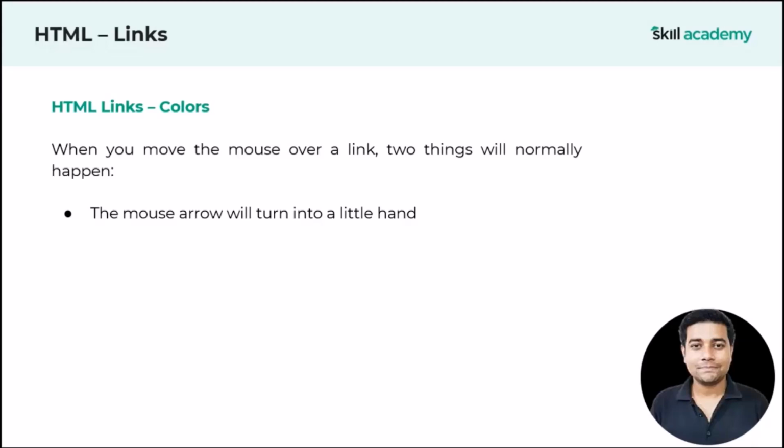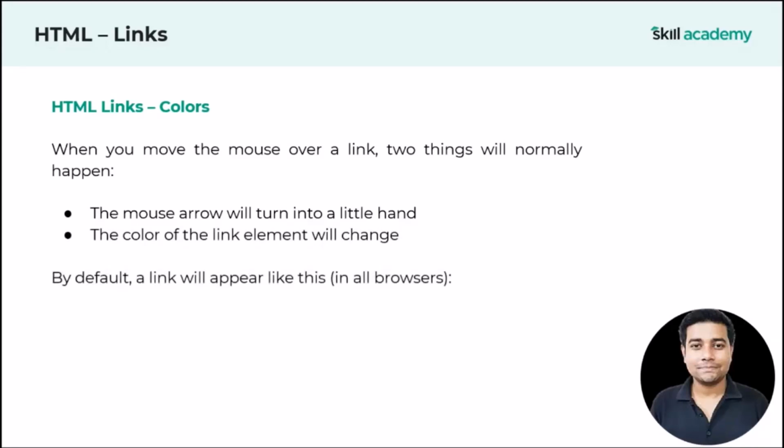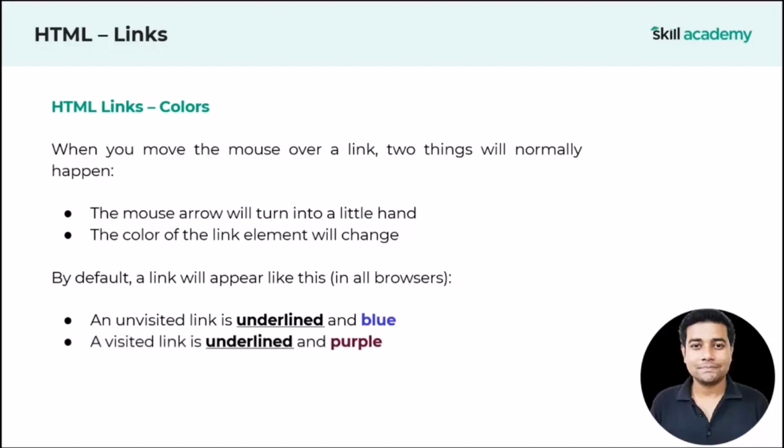That means the moment you hover your mouse over a link, two things will happen. First, your mouse arrow will turn into a little hand, and the color of the link element will change. By default, a link will appear like this in all browsers. An unvisited link is underlined and blue. A visited link is underlined and purple, and an active link is underlined and red.